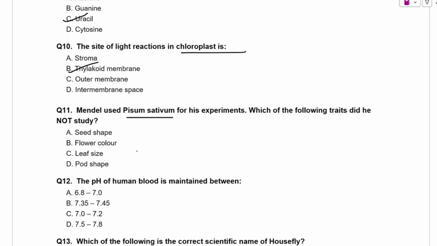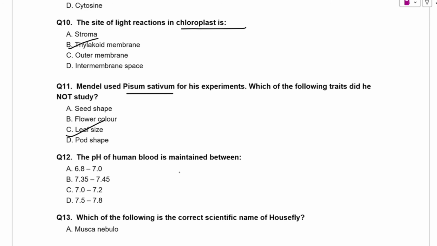Flower color, उस पर भी experiment किया था. Leaf size, देखो leaf size पे हम कभी भी genetics में हमने कोई भी ऐसा experiment नहीं देखा जहाँ पे Mendel used leaf size as a trait. So option C will be the correct option. The pH of human blood is maintained between.